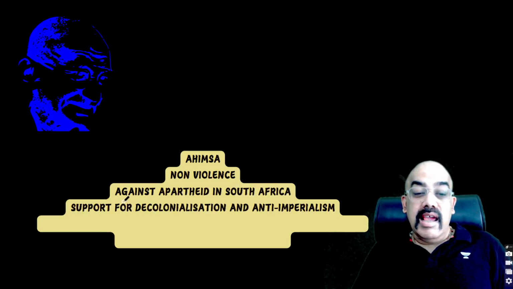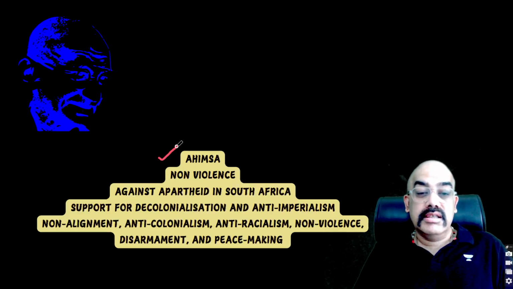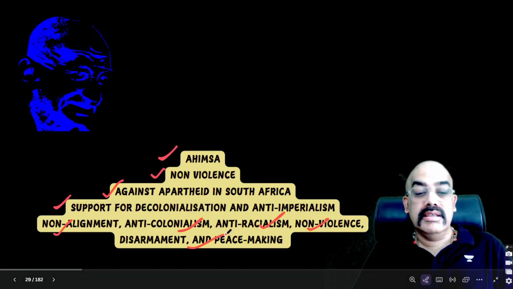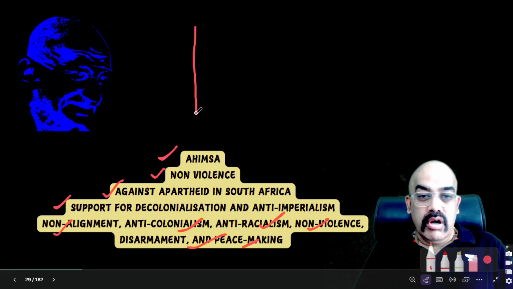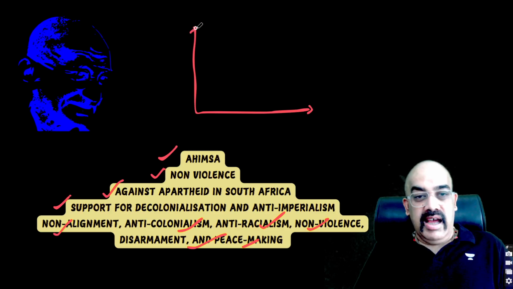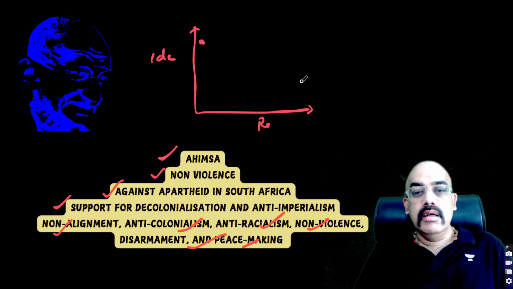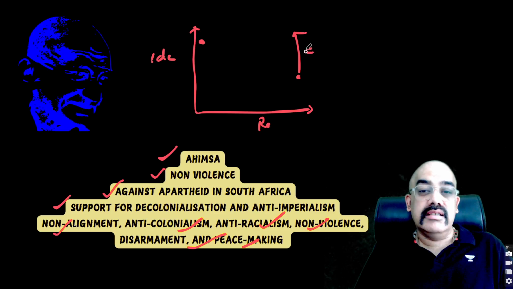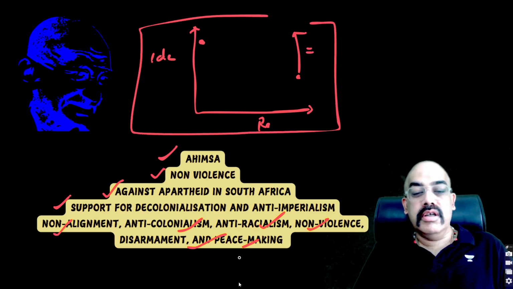So ये भी हमारे सारे principles हैं: अहिंसा, non-violence, working against apartheid as in South Africa, support for decolonization, non-alignment, anti-colonialism, anti-racialism, non-violence, etc. So if I draw a graph like this, and I make idealism here, and realism here, we were earlier more of an idealist, now we are more of a realist. So this is how things have changed. But please remember, the four walls remain the same.